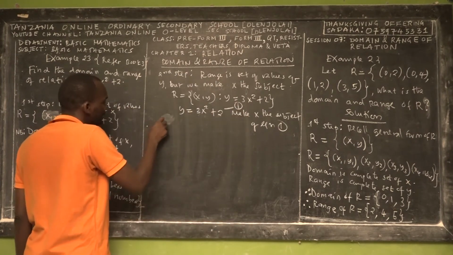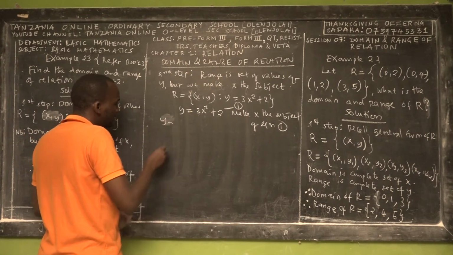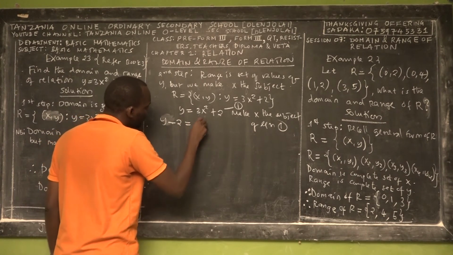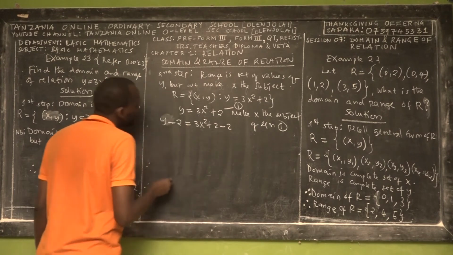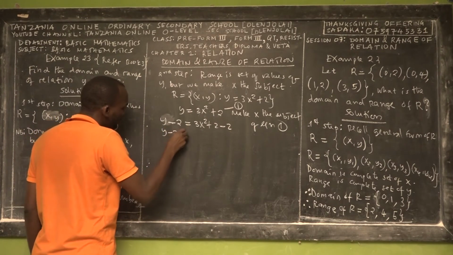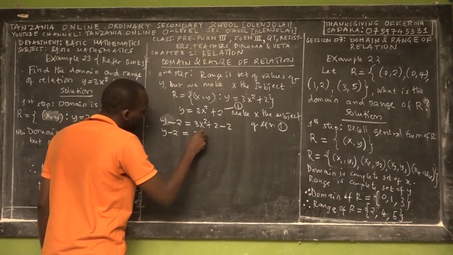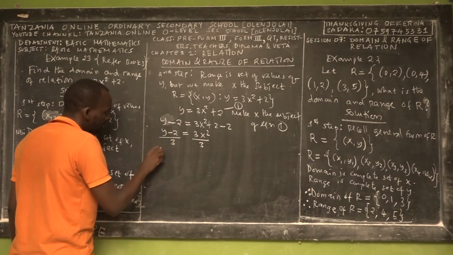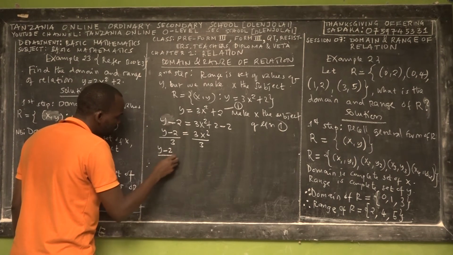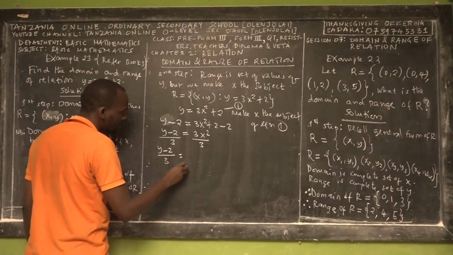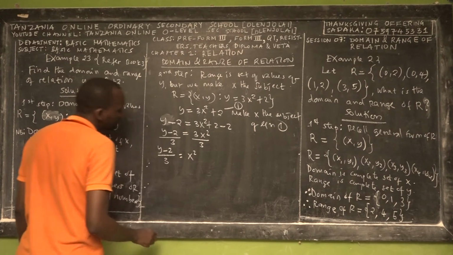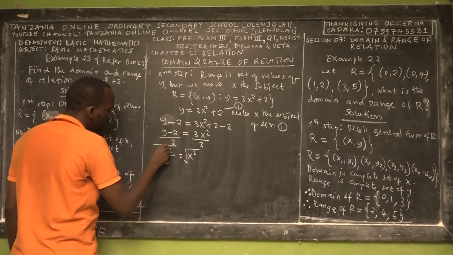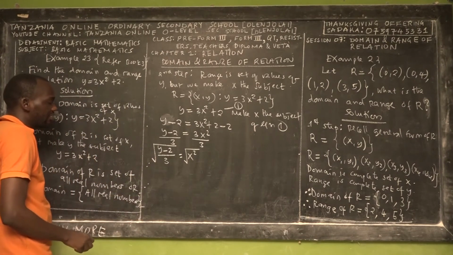To make x the subject, first of all we subtract 2 on both sides. We have 3x squared plus 2 minus 2. On the left hand side you have y minus 2. On this side you have 3x squared. So you divide by 3 on both sides. On the left hand side you have (y minus 2) over 3, which is equal to x squared. To make x the subject, we have to find the square root of both sides.